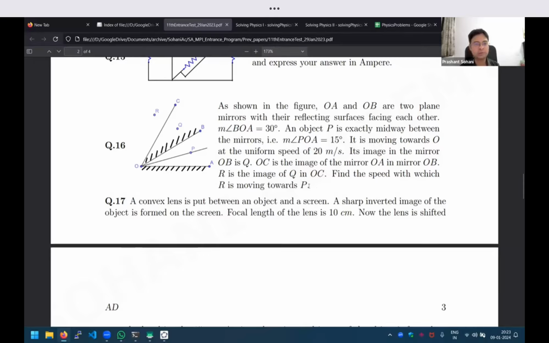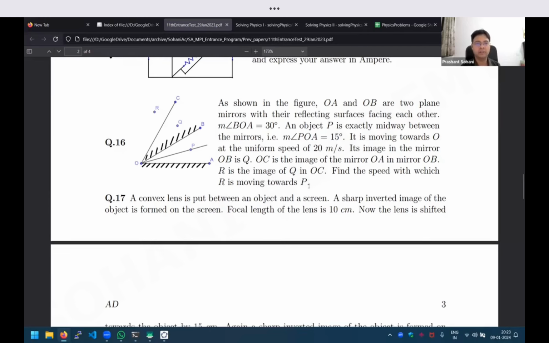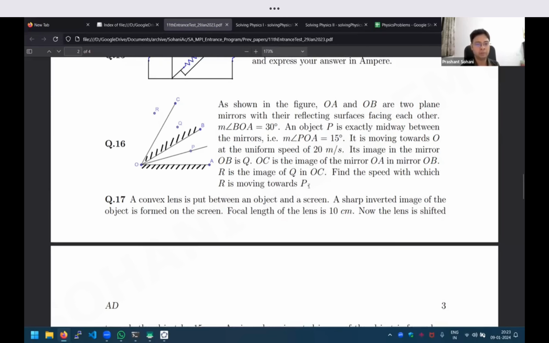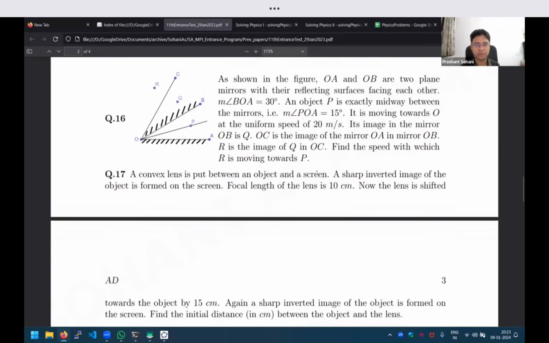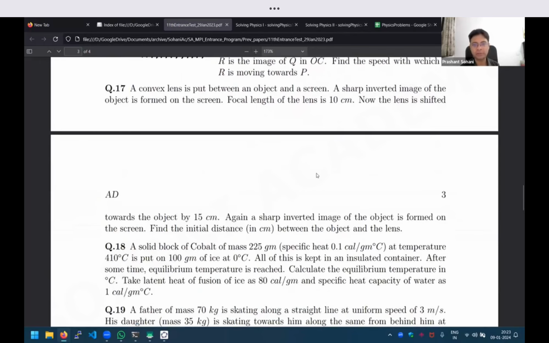If I explain it like this, you may think, oh, this is a very simple question. If you build the confidence that way, you will solve questions very fast, and that is ultimately what you need. If you are going to prepare for an exam like JEE, these kinds of questions should be done in your mind. If this question takes you 20 pages of calculation, it will be very difficult to study for an exam like JEE. So start developing the habit of doing these things quickly in your mind. Okay, so this was question 16. Question 17 then.